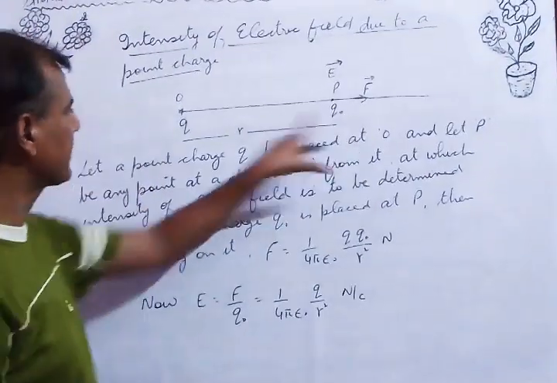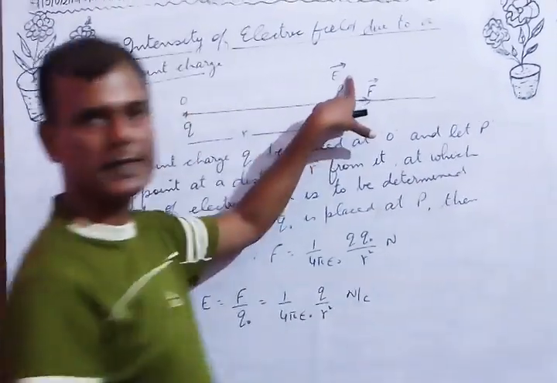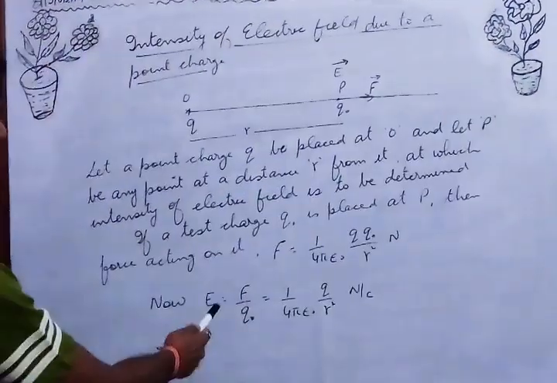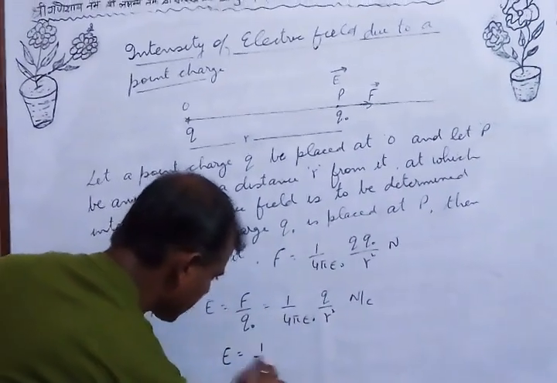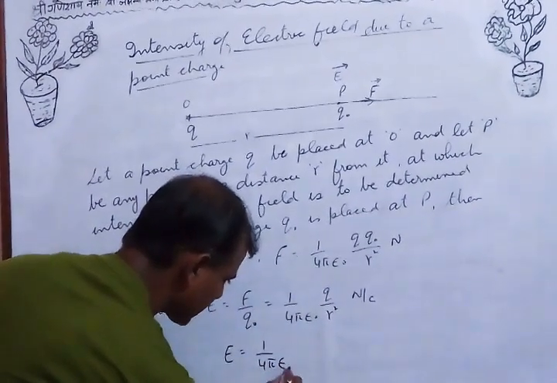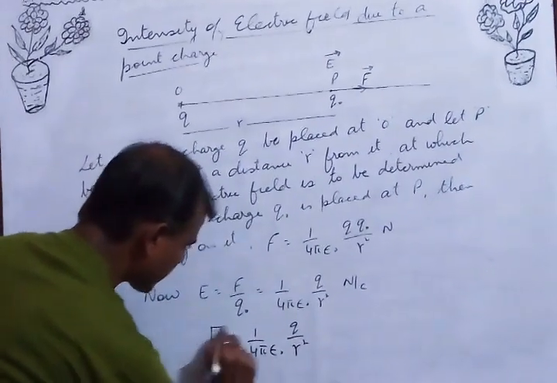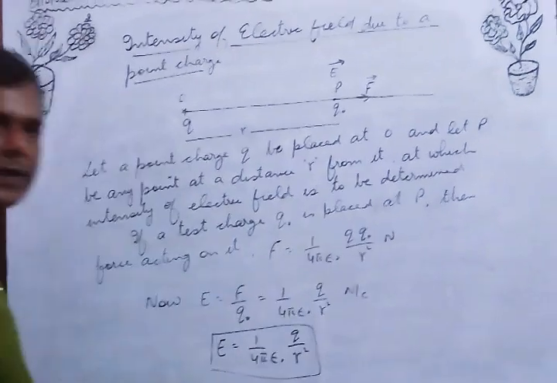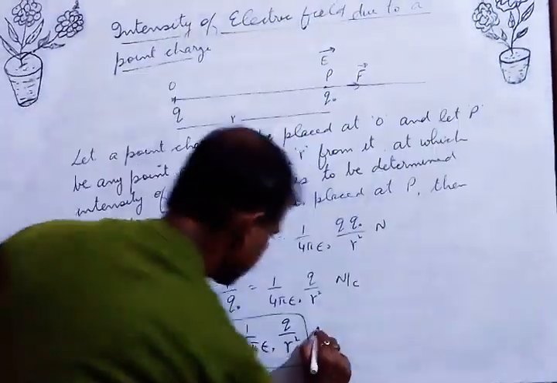There is a positive charge here, so this plus will move this side. So this is the direction of intensity of electric field. This is the expression for intensity of electric field due to point charge Q. E is equal to 1 upon 4 pi epsilon 0 Q by R square. So this is the expression for intensity of electric field due to point charge Q at a distance R from it. And unit is Newton per Coulomb.